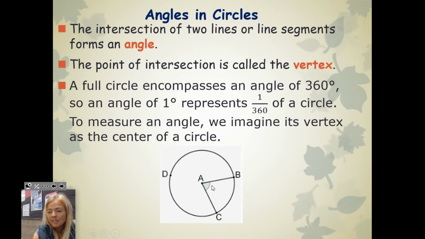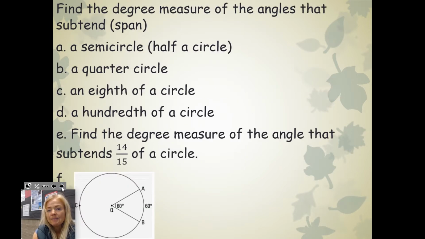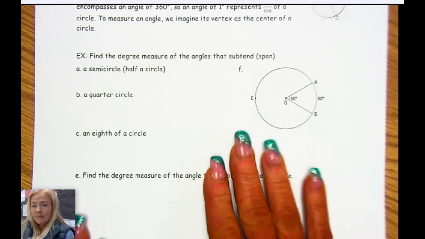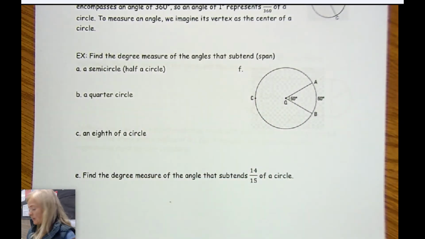So if I only move 60 of those degrees, so that would be 1/6 of the circle, then I would have a 60-degree angle. And to measure those angles, we imagine its vertex as the center of the circle. So there's the center. All right. So for the degree measure of the angles, I'm going to go through these on my notepad here. If we're looking at the examples, find the degree measure of the angles that subtend or span a semicircle, which is half a circle.